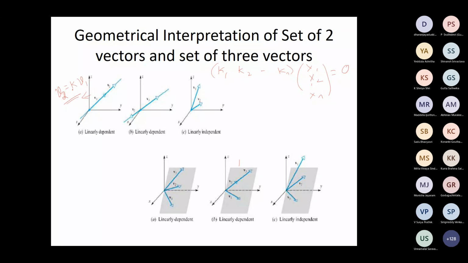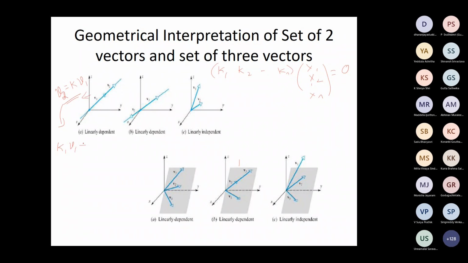So if one vector is a scalar multiple of the other vector, then they will be linearly dependent. That's the meaning. Why can we arrange this according to our definition? What's our definition for linear independence?